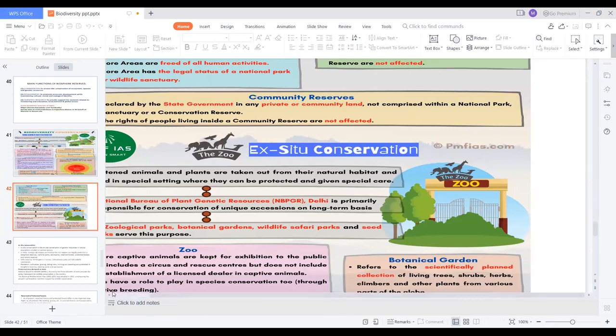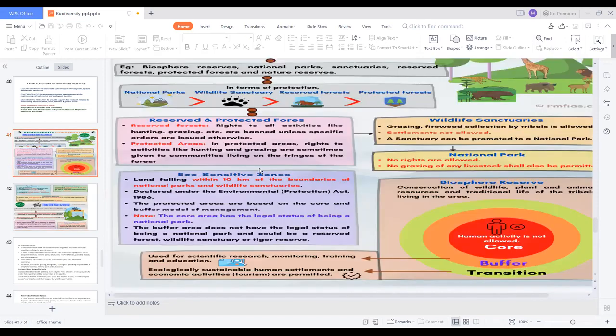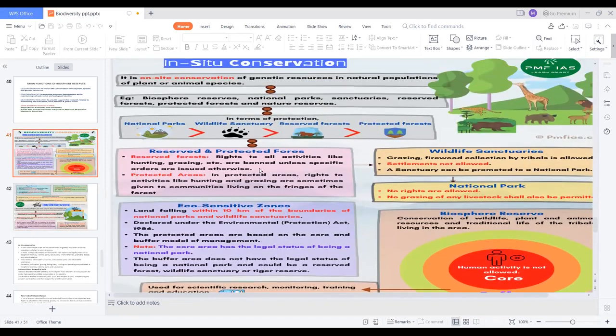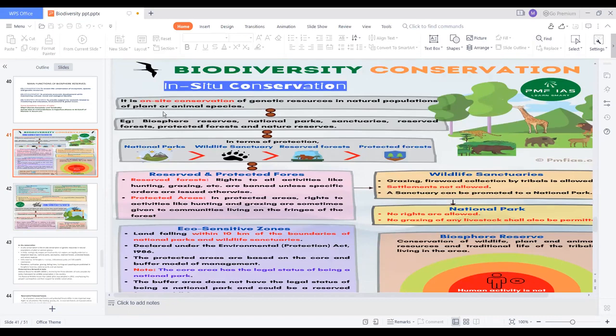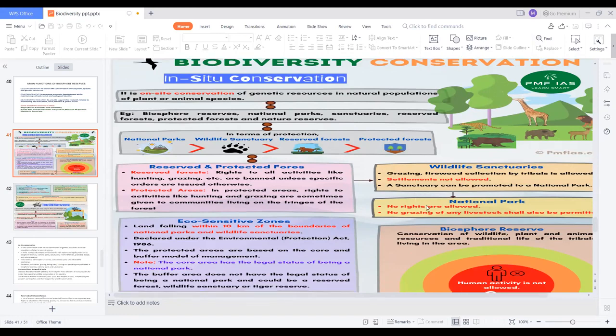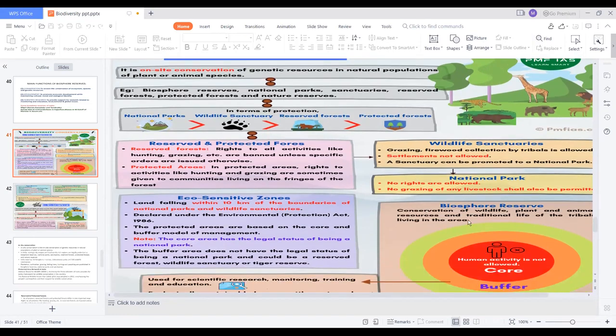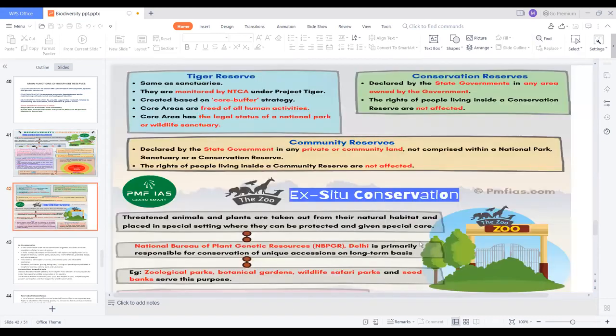Okay, so this one. In situ conservation is on-site conservation of genetic resources in natural populations. Examples: biosphere reserves, national parks, sanctuaries, reserved forest, protected forest, and natural reserves. Mainly I want to explain the biosphere reserve. It is classified into three: core, buffer, and transition zone.